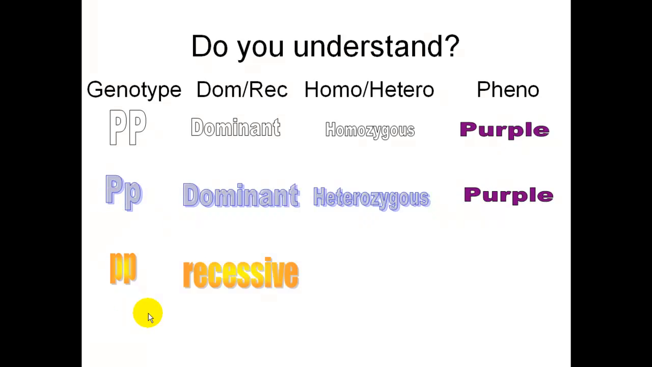Little p is recessive. You need 2 lowercase letters to be recessive. It is homozygous because those letters are the same. And because it's recessive, that pea plant would have been white.